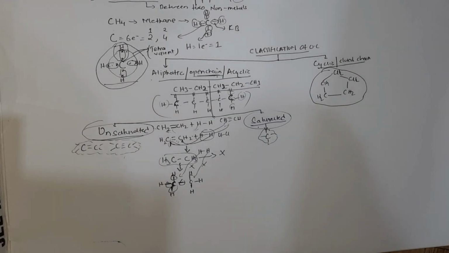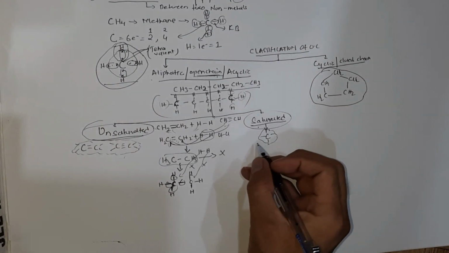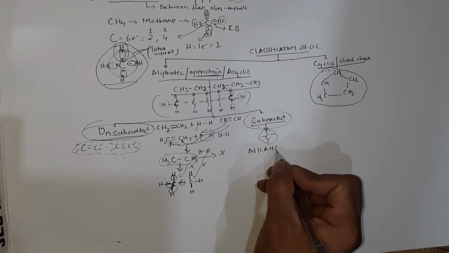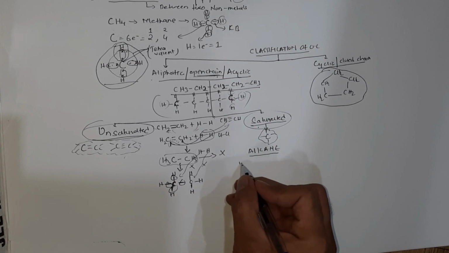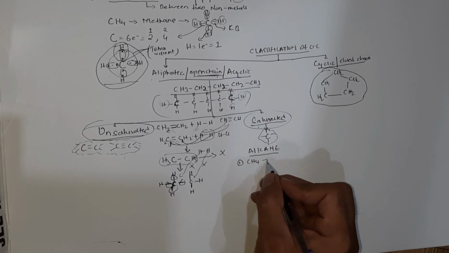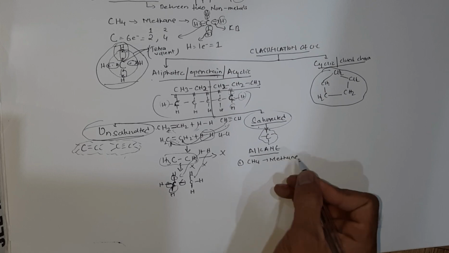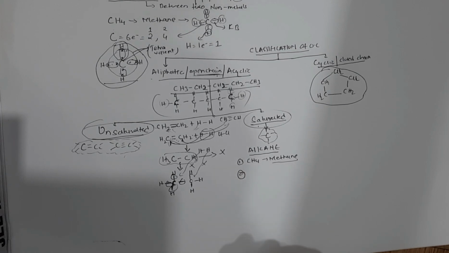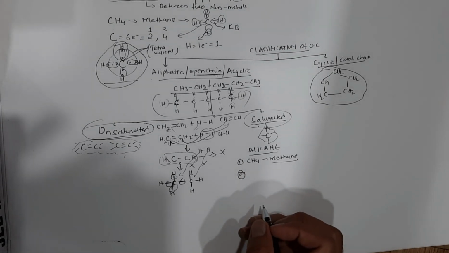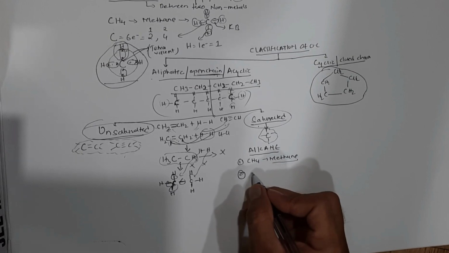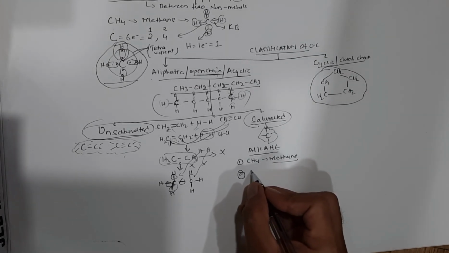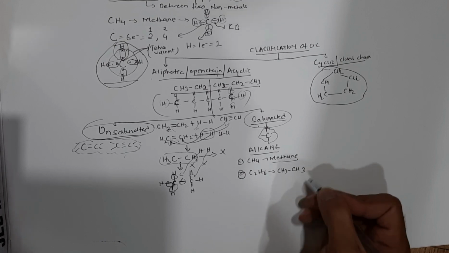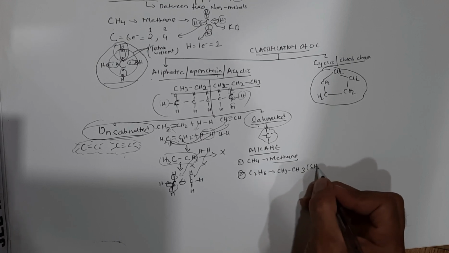So the very basic example of a saturated compound you have learned about is alkane. The first member of alkane is CH4, methane, which is obtained in natural gas, marsh gas. The second member is ethane, that is C2H6, which can also be written as CH3 single bond CH3. This is called ethane.